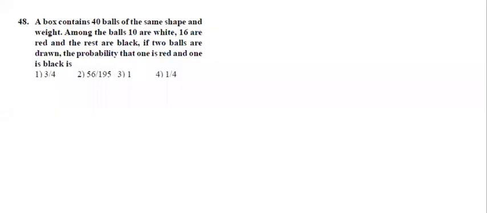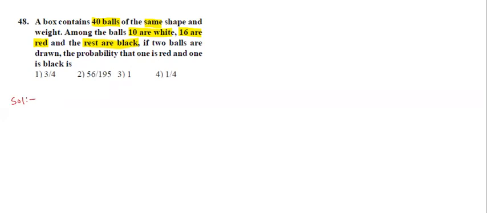A box contains 40 balls of same shape and weight. Among them 10 are white, 16 are red, rest are black. How many remaining balls are there? That is important here.